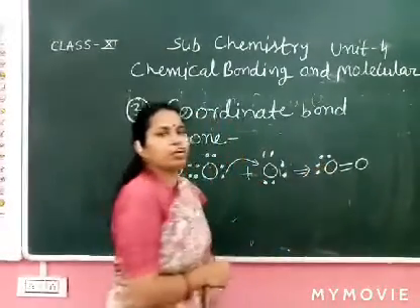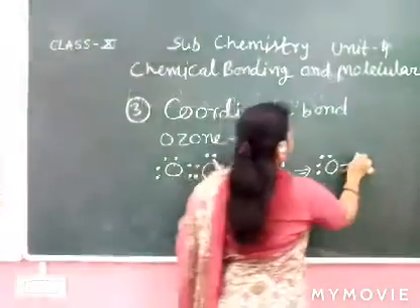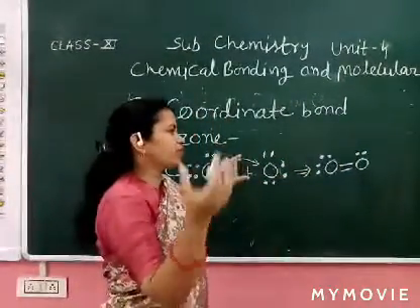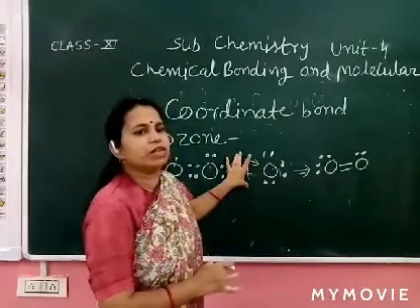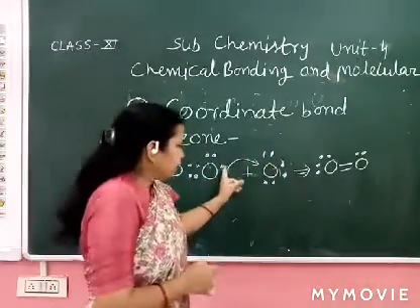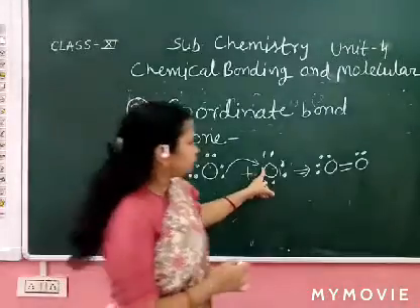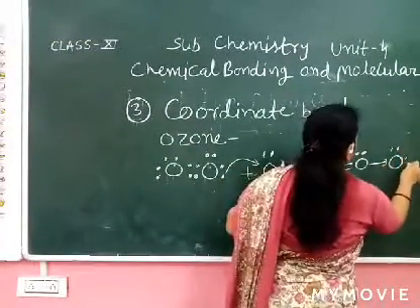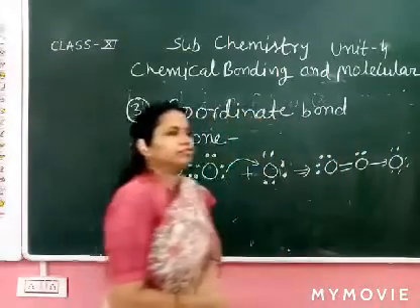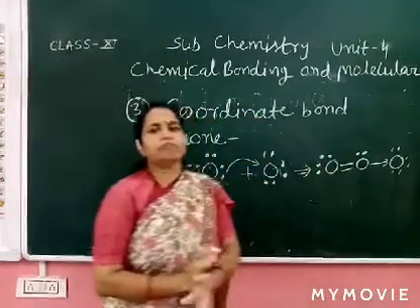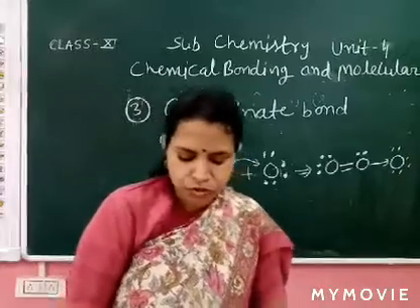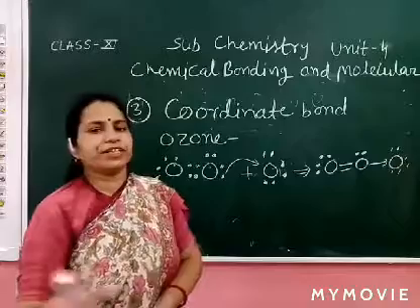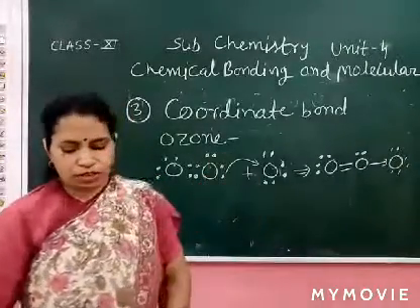These are the lone pairs. Do practice and form the different structures using the Lewis symbol for O2. Now it donates its electron pair to the oxygen atom, and the electrons are 8. Each oxygen atom completes its octet. So this is the coordinate bond.